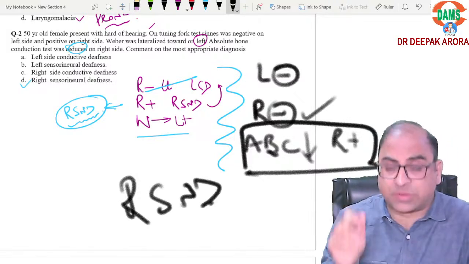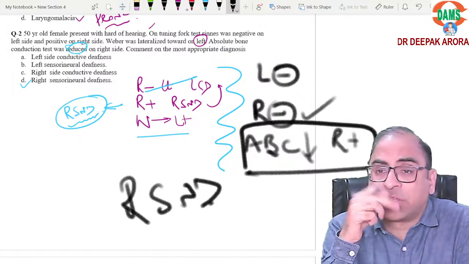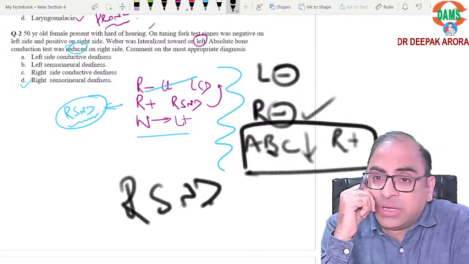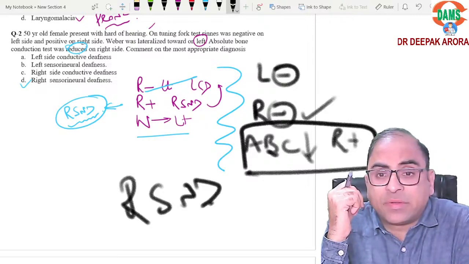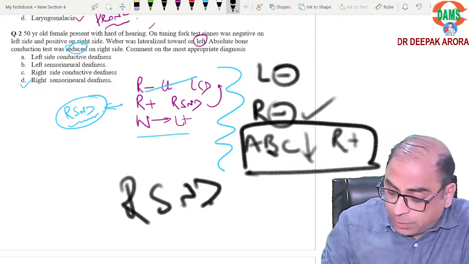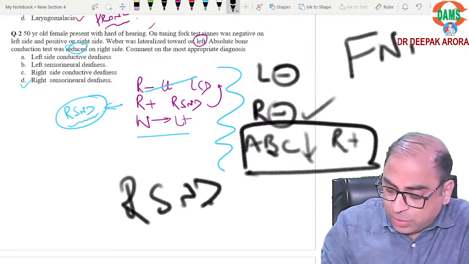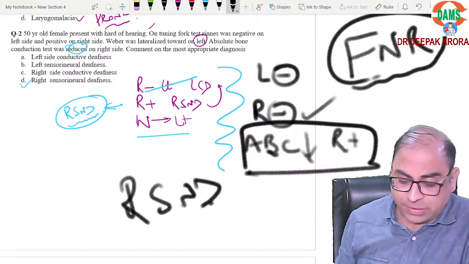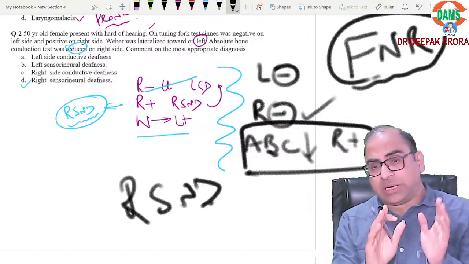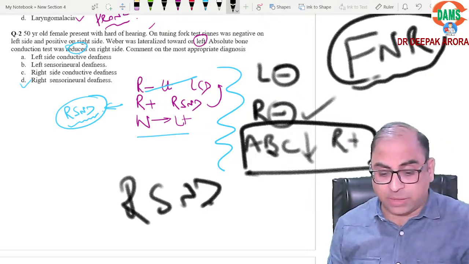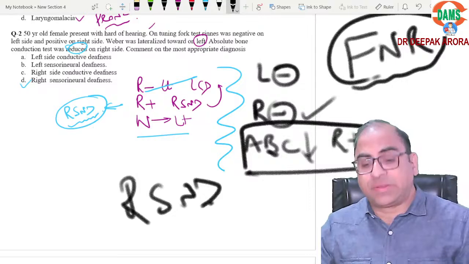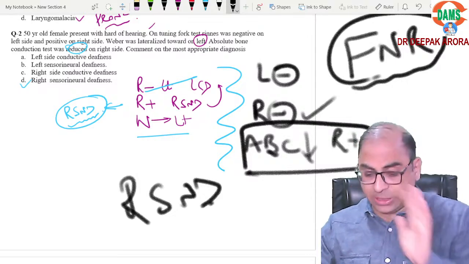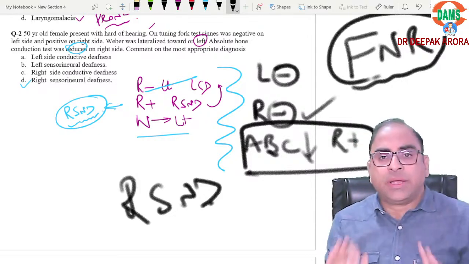So how can you justify negative Rinne in sensory neural deafness? Anyone who can write in the chat box? I can justify it with the help of false negative Rinne. So here comes the role of false negative Rinne. In either condition, the answer should go in favor of right side sensory neural deafness. Is it clear?